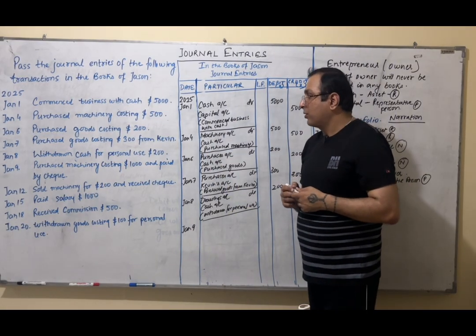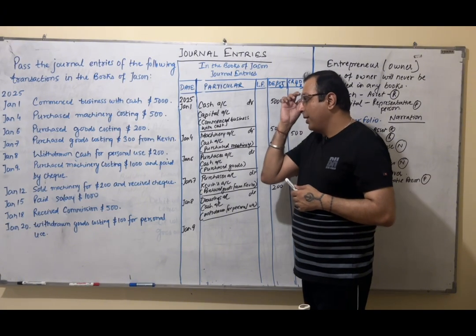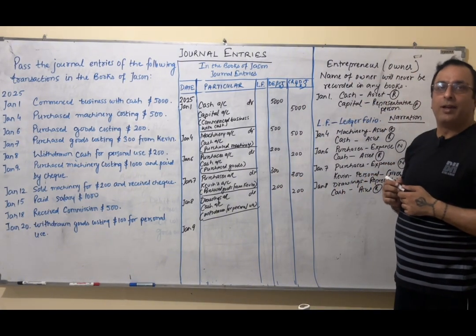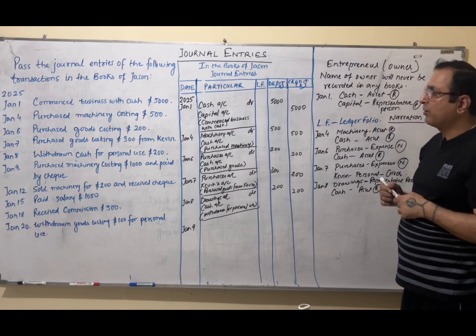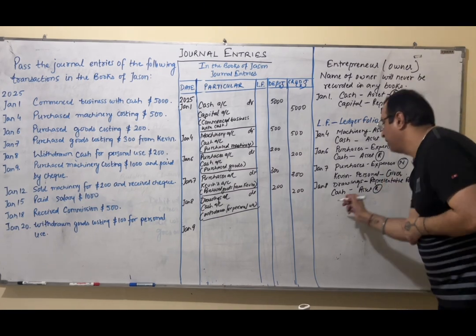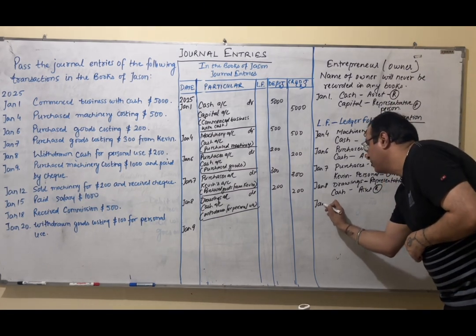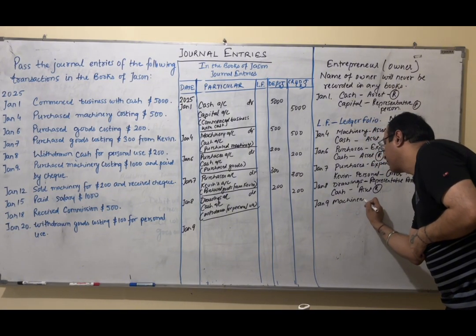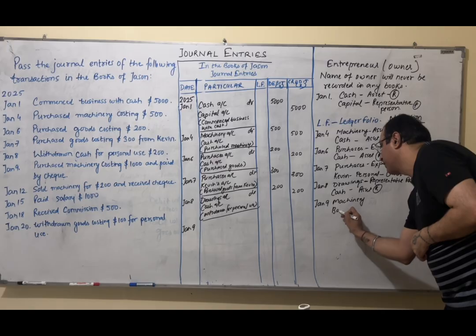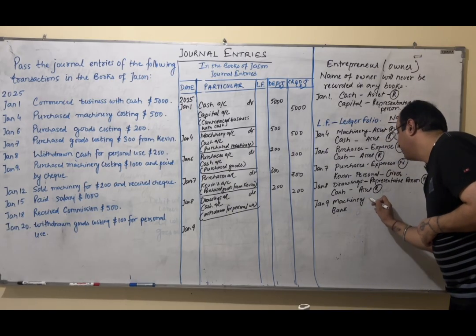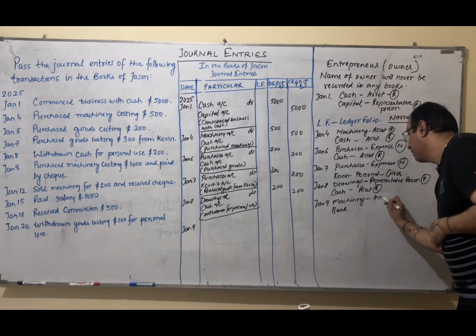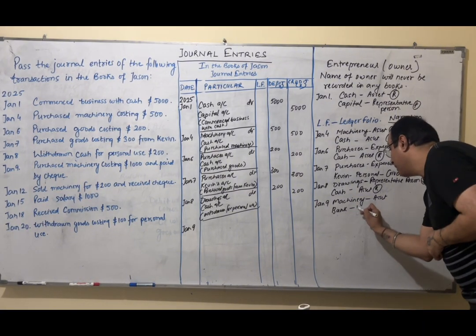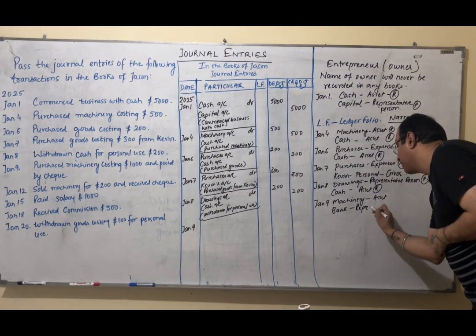Now next is Jan 9. Purchase machinery costing 1000 and paid by check. Whenever we pay by check, that means bank comes in picture. The two aspects are we have purchased machinery. So the first aspect we can see is machinery. And the second aspect is bank. Machinery is an asset, right guys? And bank is an organization, is a business, right? So bank is a representative person.